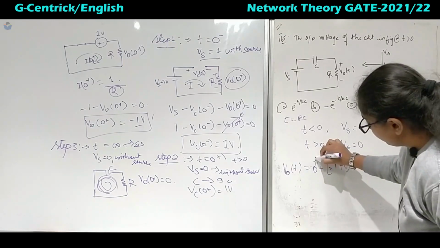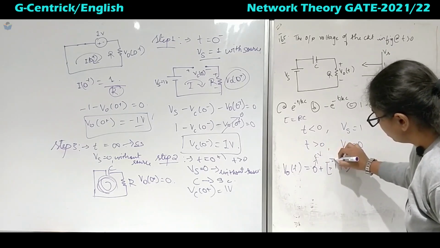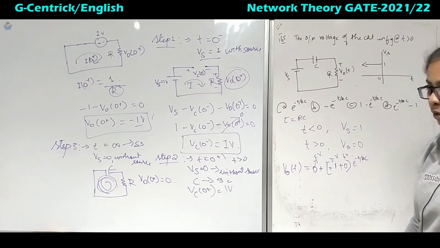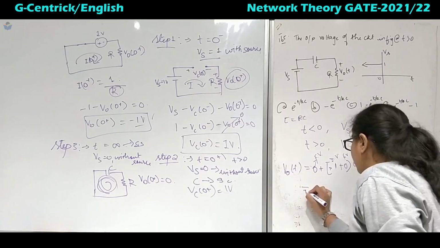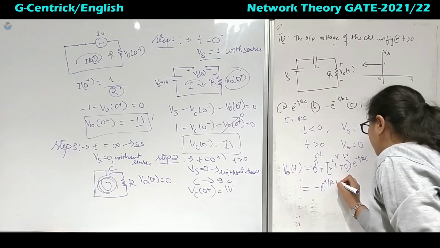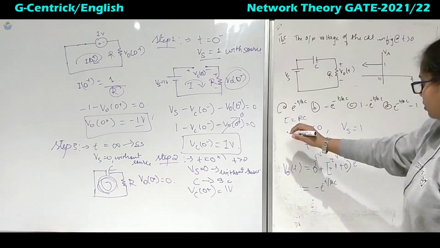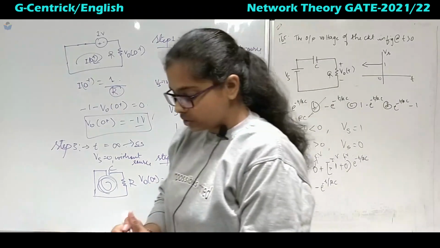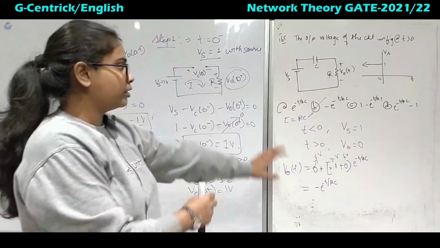So this is the final value, this is the initial value, and this is multiplied with the exponential term. Your total answer will be minus e power minus t by RC. So this is minus, right, B is your answer. This is how you analyze and solve this question.